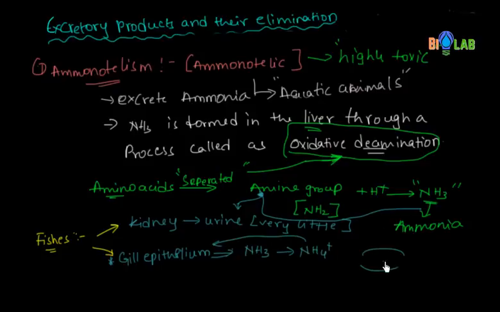Okay, this is the fish body, these are your gills. Now water enters, it takes away the ammonium ion, and the kidneys filter and send some ammonia through urine. So this is about ammonotelism.